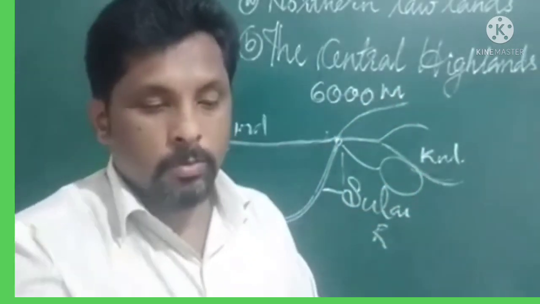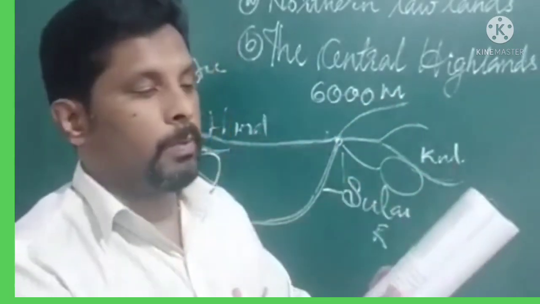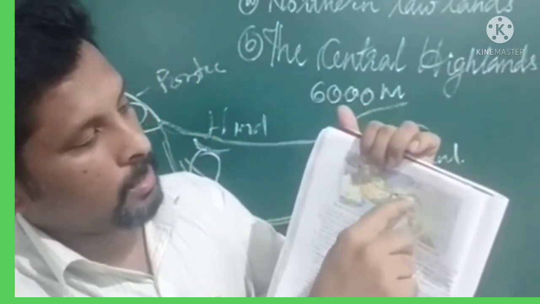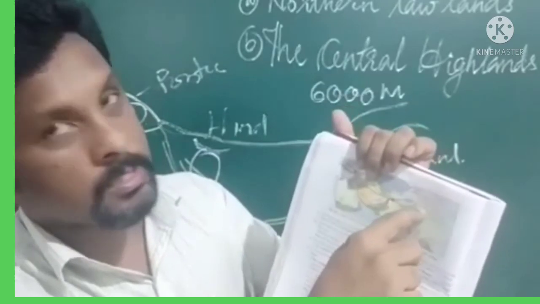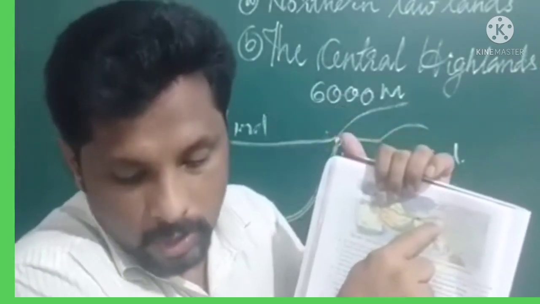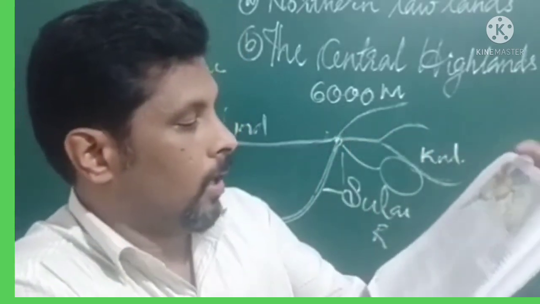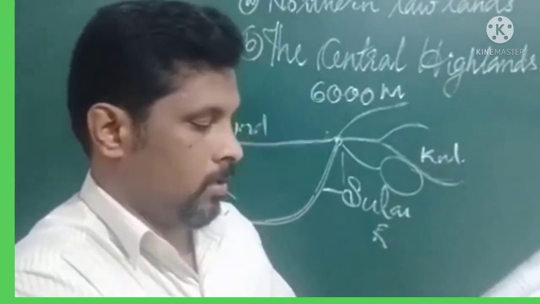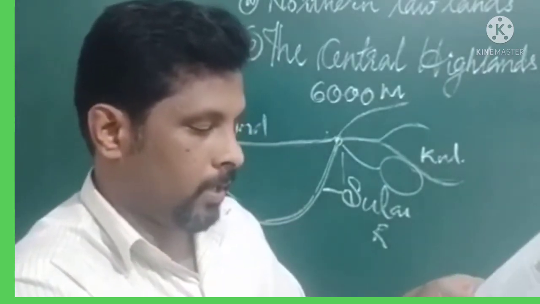Just look at your textbook. The great Mongolian plateau is located here, Mongolia, just between these two mountains and the Tian Shan mountain. This is the area which is known as the Mongolian plateau. Okay. The Mongolian plateau lies between Khingan and Nanshan.